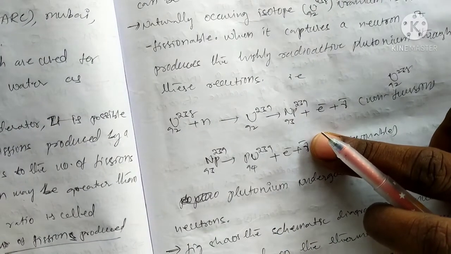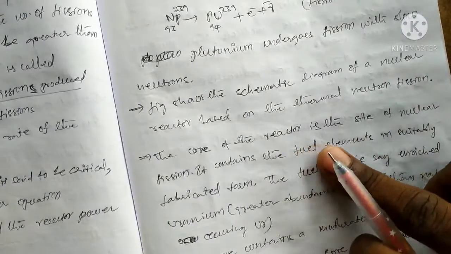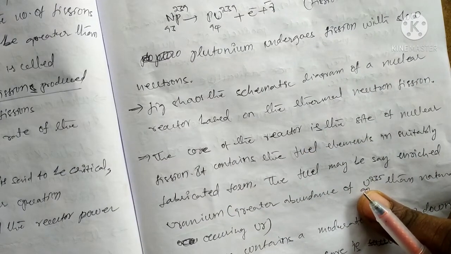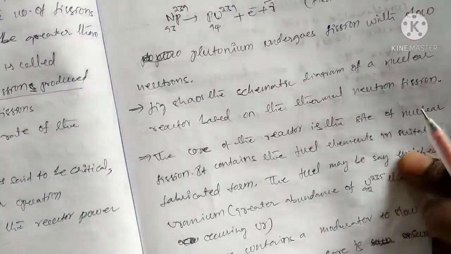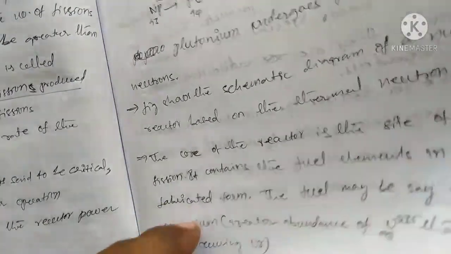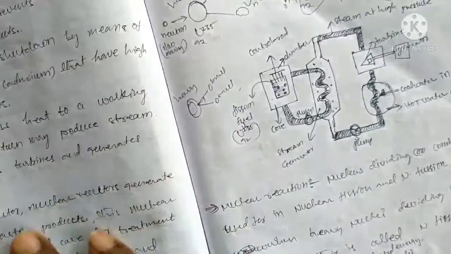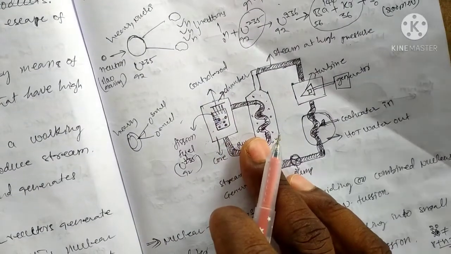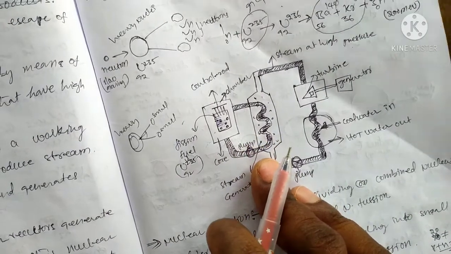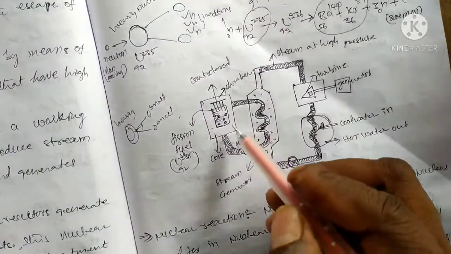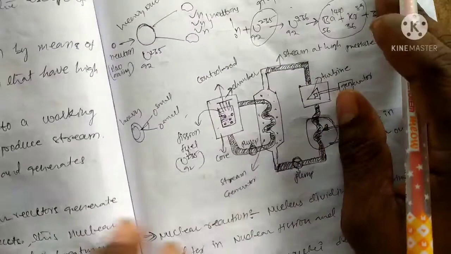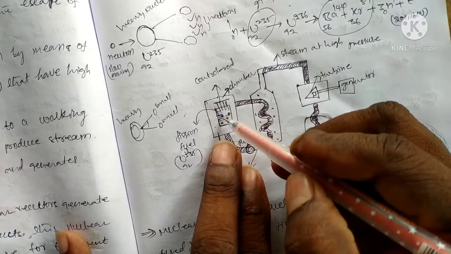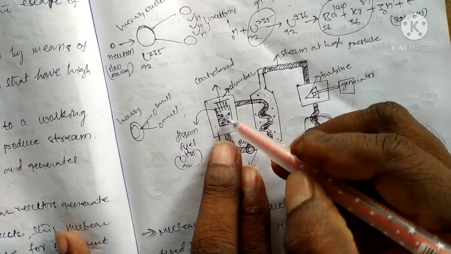Okay, here the core of the reactor is the nucleus, the fuel elements fabricated by fuel cells. See here the schematic diagram of the nuclear reactor. See here this nuclei. Okay, this controlling rod comes downwards and absorbs the neutrons.